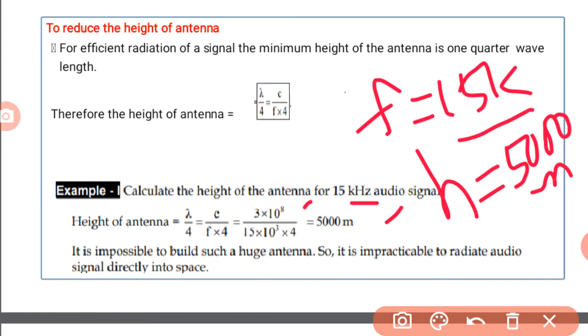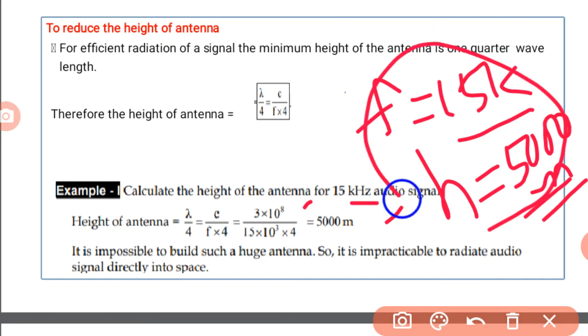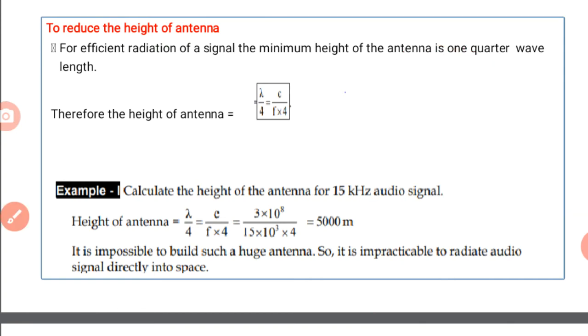So there is a need to reduce this much height. Compulsorily there is a need to reduce the height of the antenna, and for that purpose we go for modulation. If the height of the antenna is up to 5 kilometers, to reduce this much height of the antenna, we go for modulation. So for efficient radiation of a signal, the minimum length of the antenna is 1/4 wavelength.